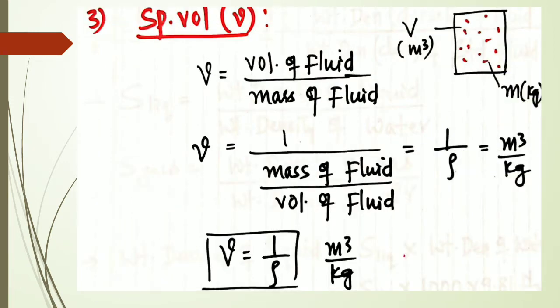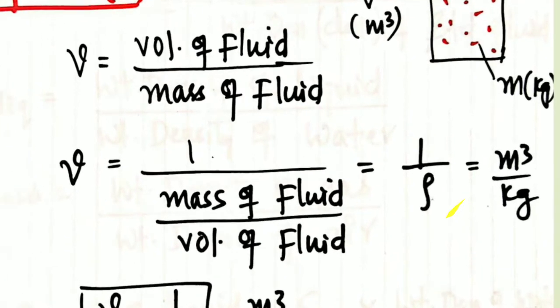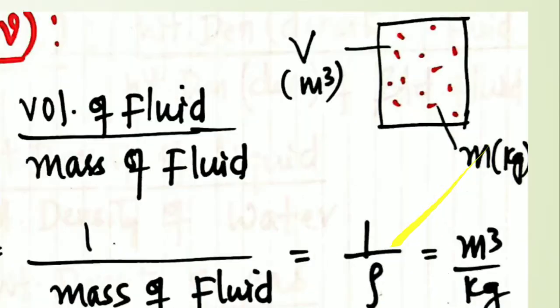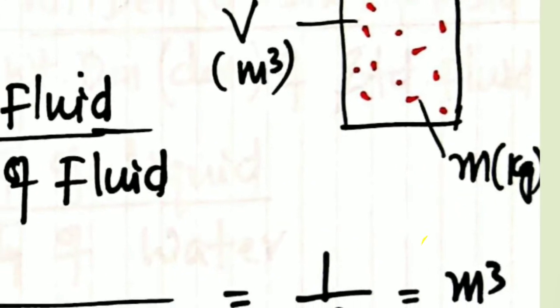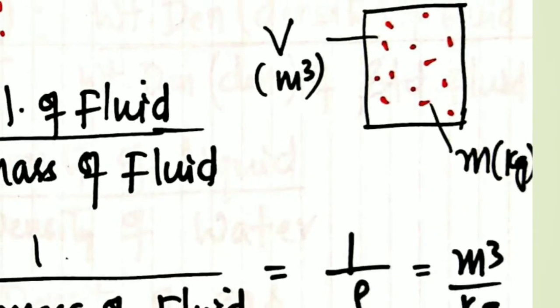Now the third property in fluid mechanics is specific volume, denoted as small v. If you see the figure, V is the volume of the fluid in meter cube, the total volume, and M is the mass of the fluid.